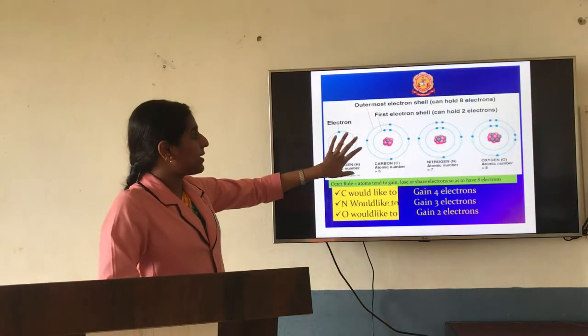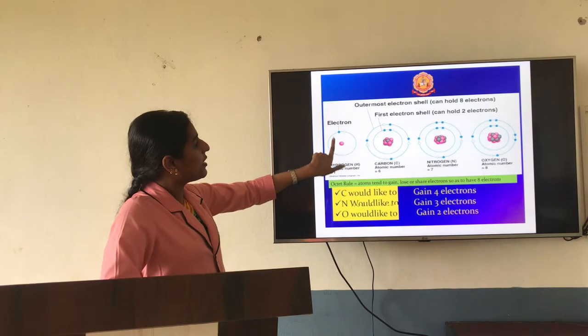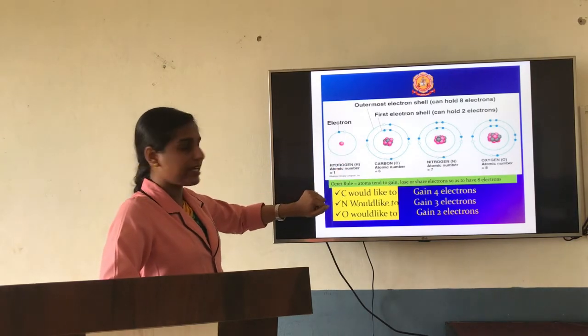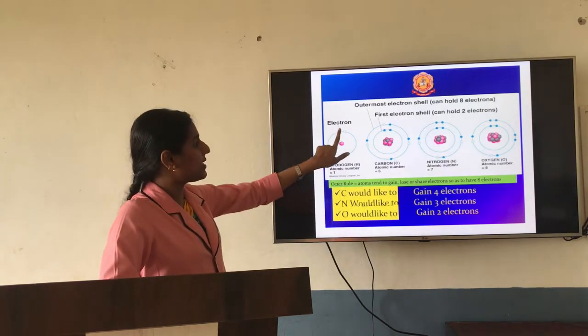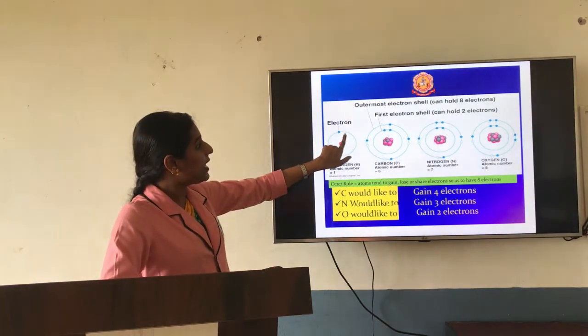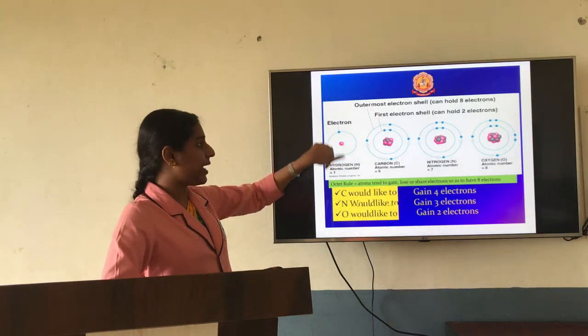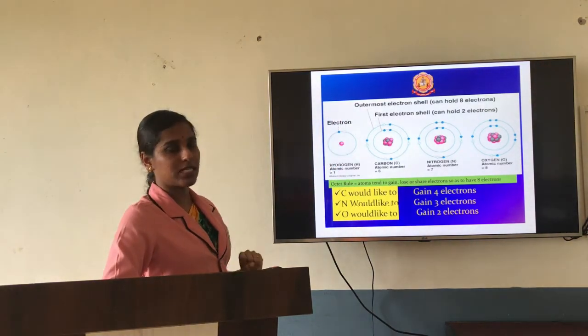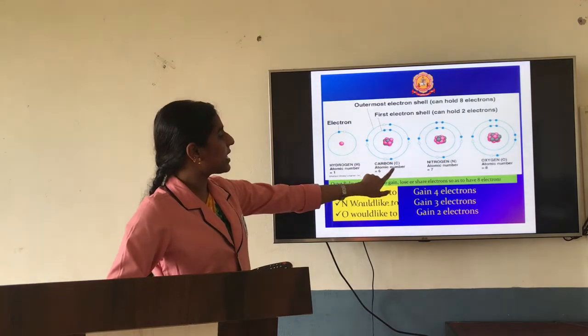This picture shows the electrons. For example, hydrogen has atomic number 1 and only 1 electron. As I have told, the duplet is possible, so it needs 1 electron to become stable. If you go with carbon, the atomic number is 6.